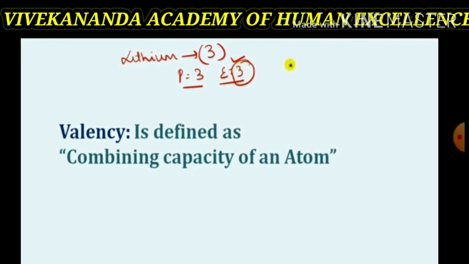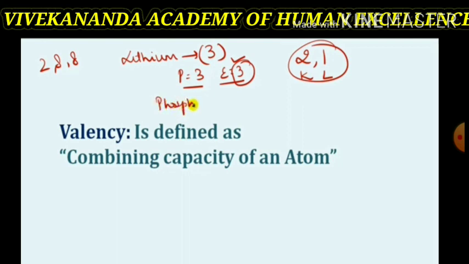So how do these electrons get distributed? In the K shell, 2, then 1. So in the outermost shell of the lithium atom there is only 1 electron, and you know the K shell's maximum capacity is 2 electrons. So its valency will be 1.